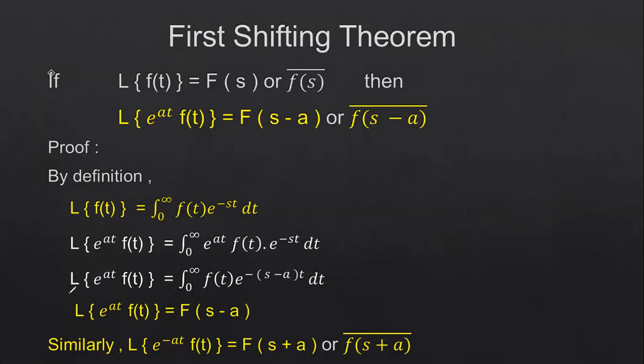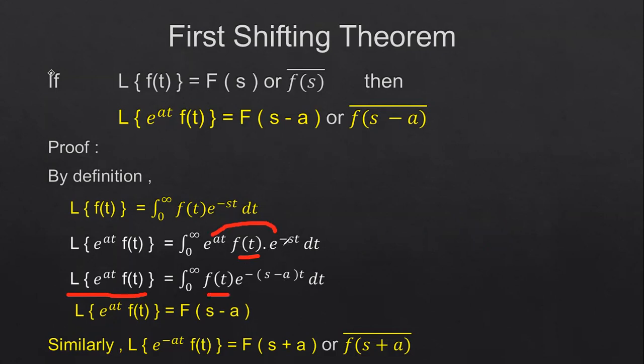So now we have to find this Laplace transform of e power at into f of t, which is equal to integration 0 to infinity. Write the f of t function here. We have to write it of the form a power m into a power n, that is a power m plus n.